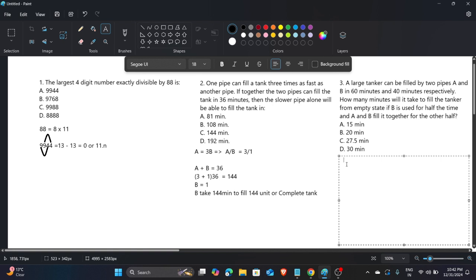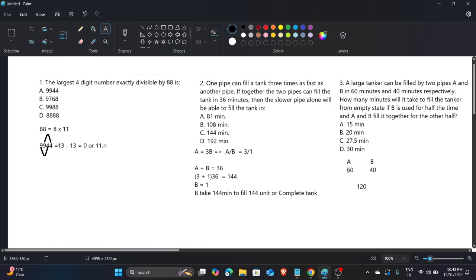Simple question. So first, they name A and B as the pipes. A's time taken is 60 and B's time taken to fill it is 40. If you take the LCM of both numbers, the LCM of 6 and 4 is 12, so 120 is the LCM. I have to write it here just for your understanding.